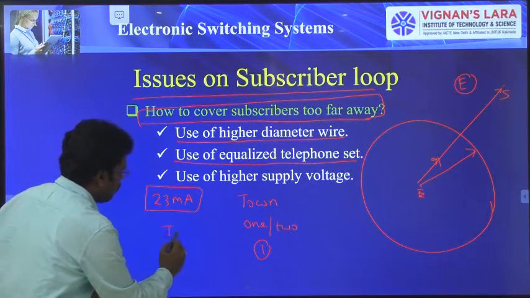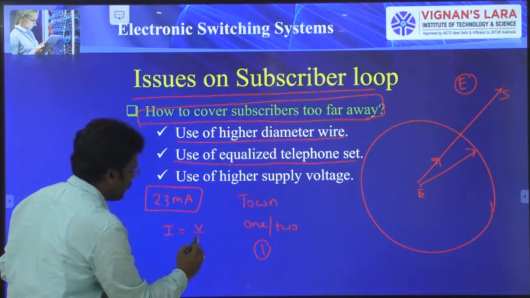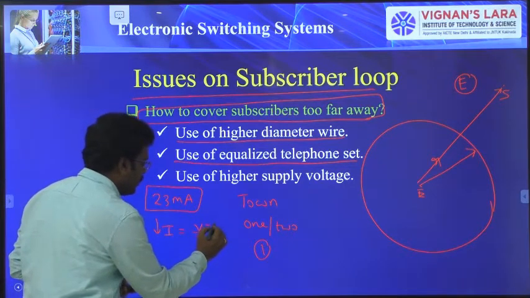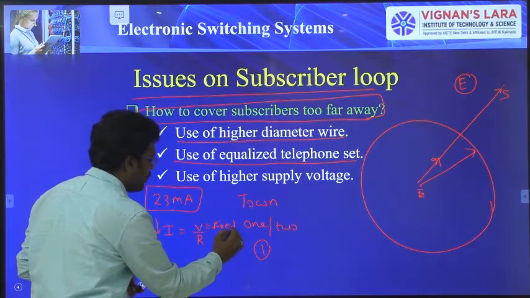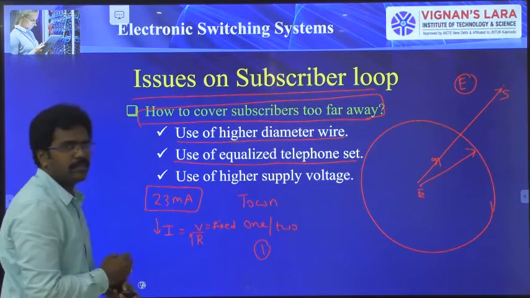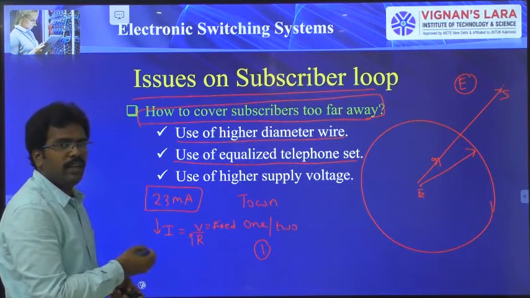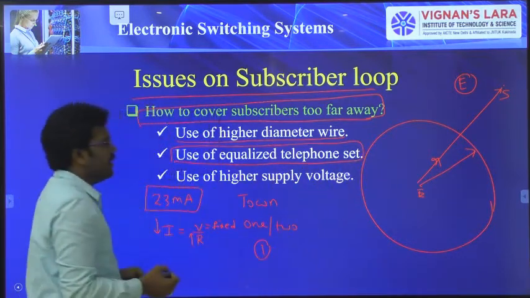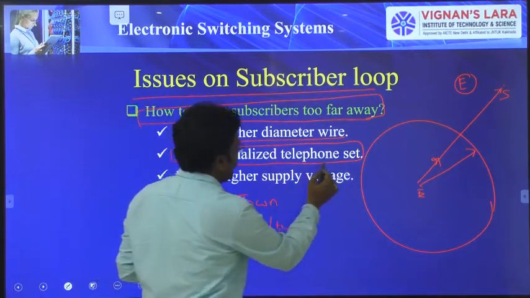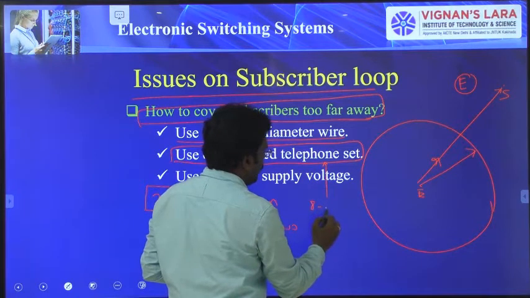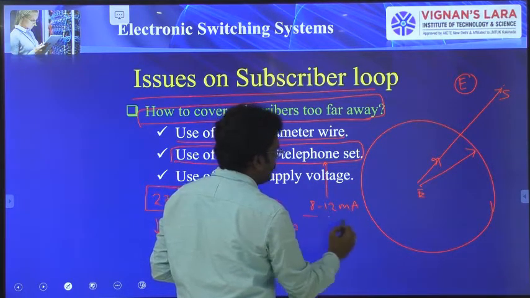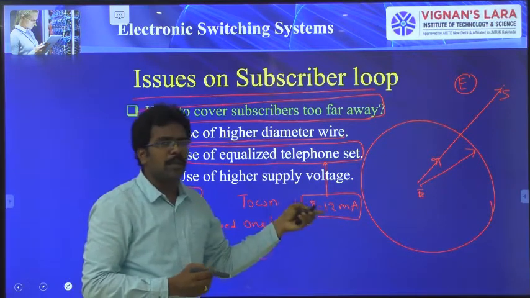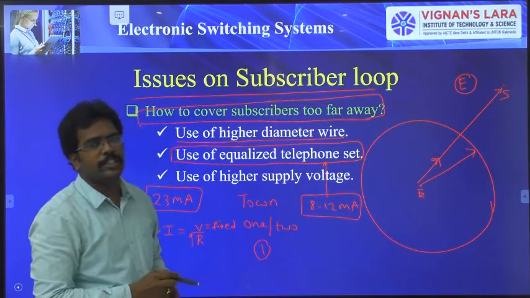I is equal to V by R. If current is reduced for a fixed voltage, then we can increase the resistance for a given current limit. Therefore, if I am using an equalizer telephone set, this telephone set requires some 8 to 12 milliamperes of current for proper operation of the microphone.